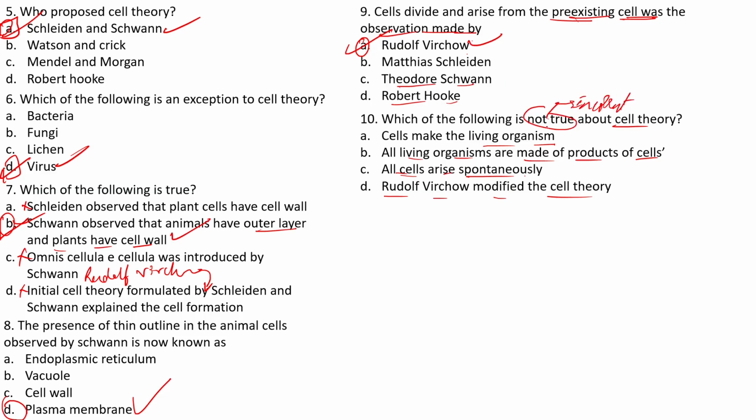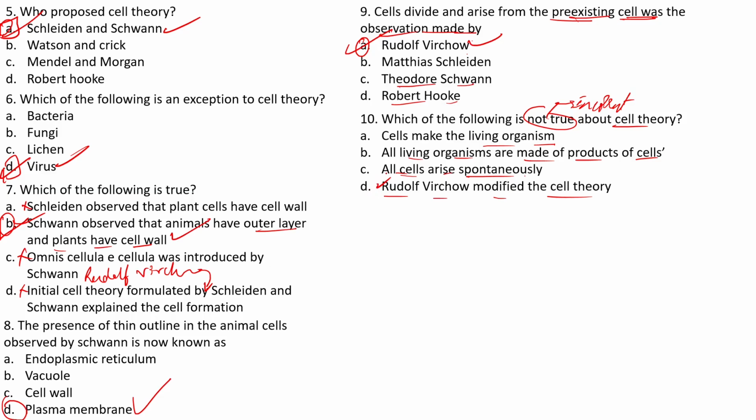Okay, they are mainly asking for the statement which is not true, or incorrect. We know that Rudolf Virchow modified the cell theory. It is a true statement. He made the statement that all new cells arise from pre-existing cells. That is a modification done by Rudolf Virchow.